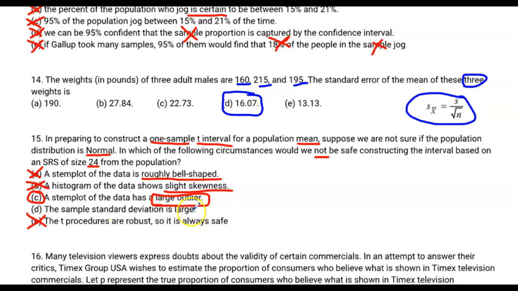The sample standard deviation is large. I mean, it's okay that the sample standard deviation is large. Sometimes a normal distribution has got a large standard deviation. Depending on how large the values are, that's okay.